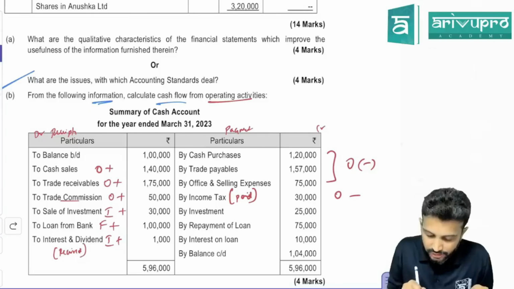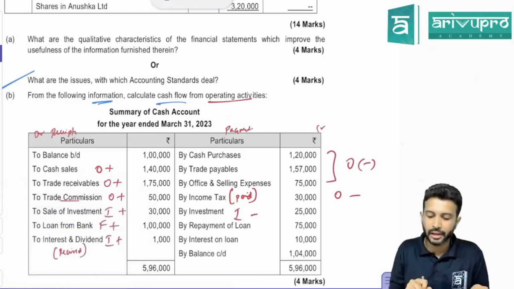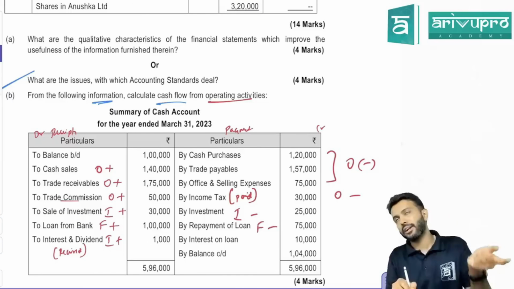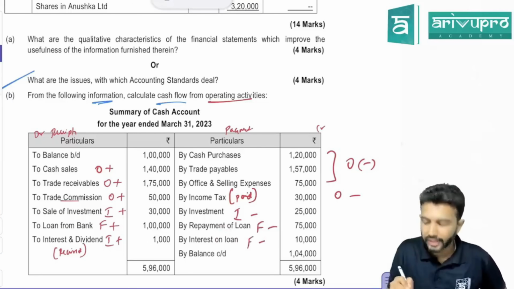What about investment? Sir, this is investment purchase because it's coming on the payment side. So this will be under investing activity. It will come as a minus. Repayment of loan is what activity? Financing activity. You will show it as minus. Interest on loan. You have paid interest on loan. Again, it's a financing activity.